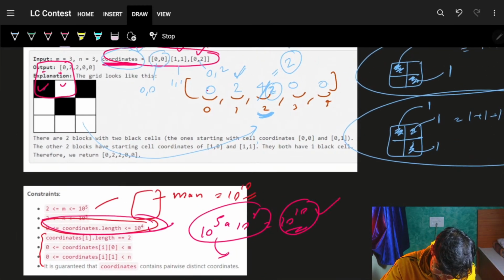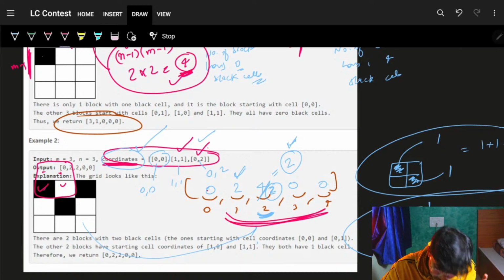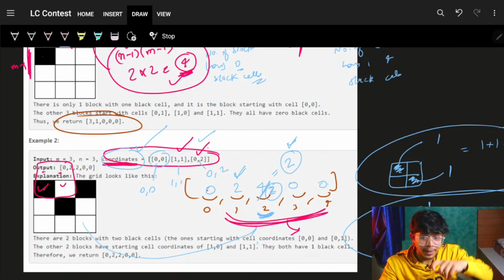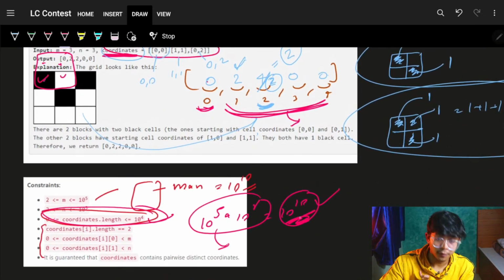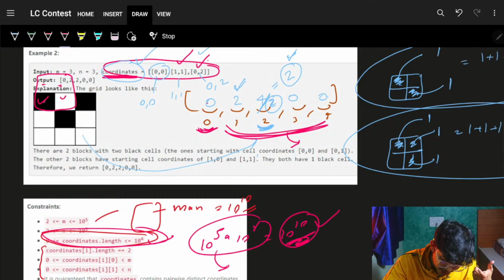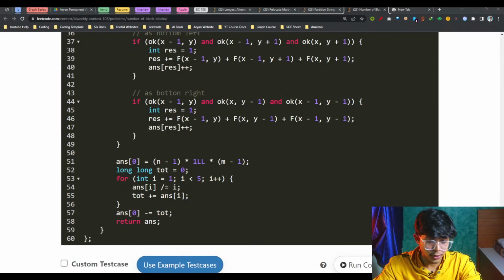So by this I will get all the number of blocks possible. I will simply add the number of blocks from these colored cells and subtract it from the total number of blocks possible to get the blocks possible for my 0 black cells.